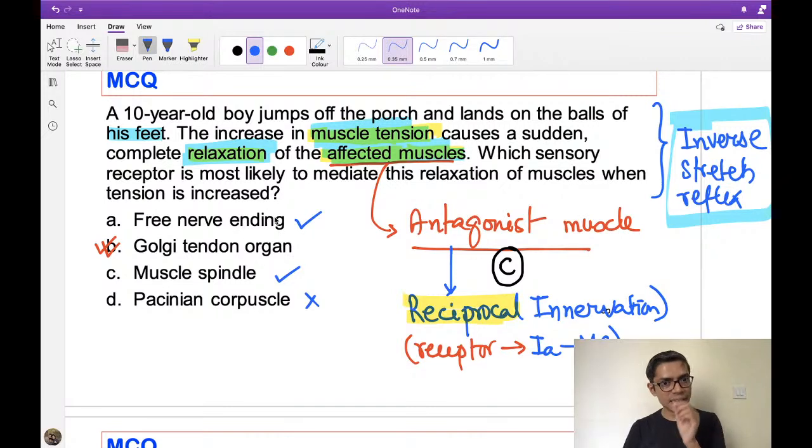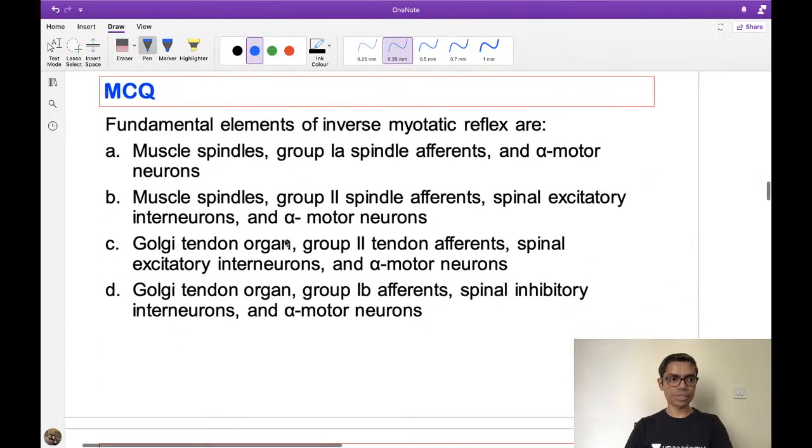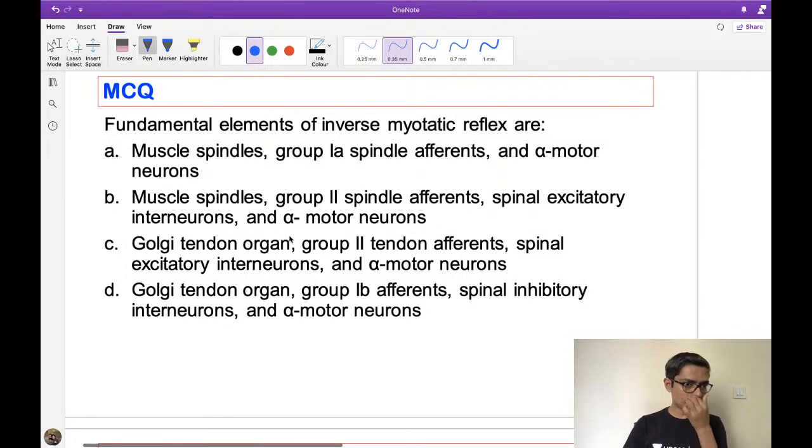So free nerve ending is for the withdrawal reflex, but not for the stretch or inverse stretch reflex. Okay, so now look at the next question. Someone was asking about the nuclear bag and chain fiber. So this is the question. That's why I keep this question, because there will always be some query like this. So try to answer this question, then I'll discuss.